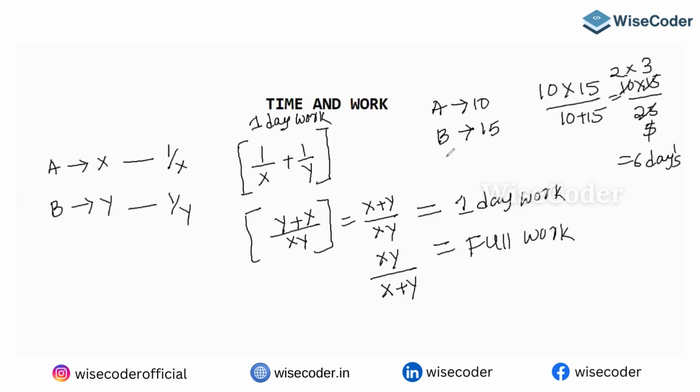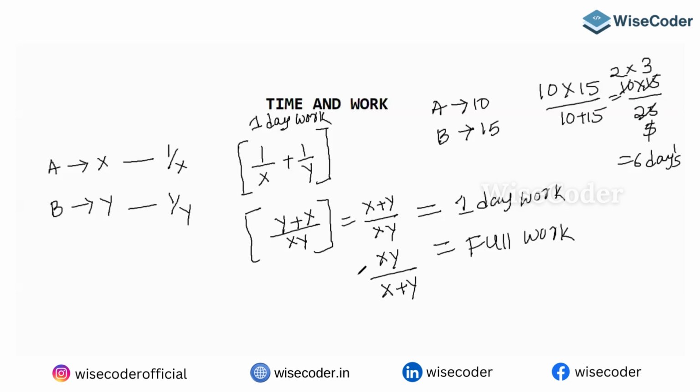You can write a note like this: if A can do a piece of work in X days and B can do it in Y days, then A and B together can complete the same in XY by X plus Y days. That's how you can end your answer.